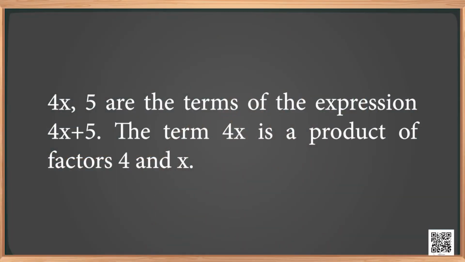Let us now take the expression 4x plus 5. Can you tell me the terms in the expression 4x plus 5? Well said. 4x and 5 are the terms of the expression 4x plus 5. The term 4x is a product of factors 4 and x.